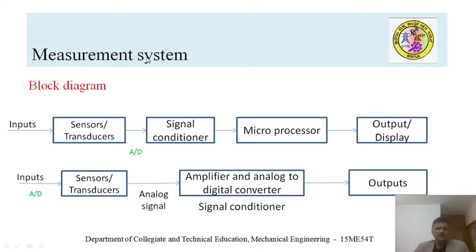These measurement systems consist of, once again, a similar block diagram: sensors, signal conditioning device, microprocessor, and output device. Suppose a sensor receives the input, and the input is in analog form, then it has to be converted into digital form with the help of an analog to digital converter. Then it is fed to the output device so that the output device shows that number. That's how a measurement system should have a sensor, which we call an input device, and there should be an output device, and these two are connected by a microprocessor.